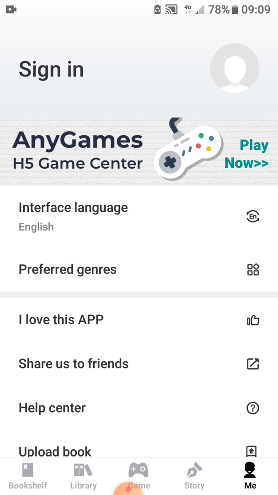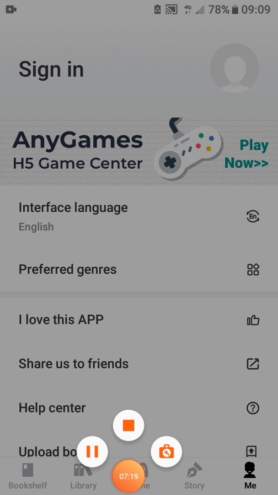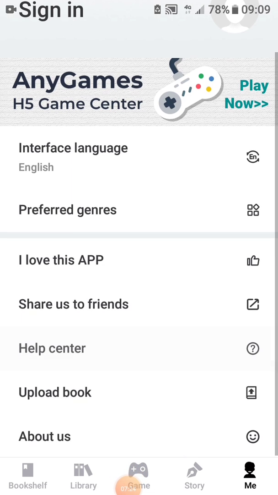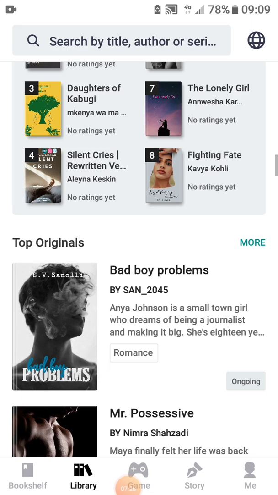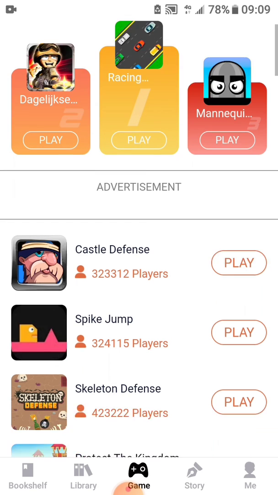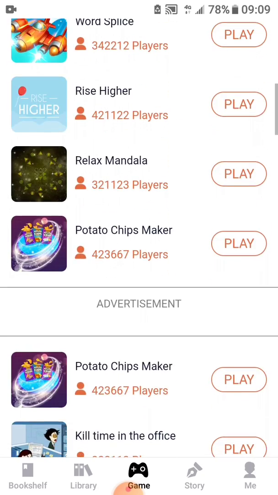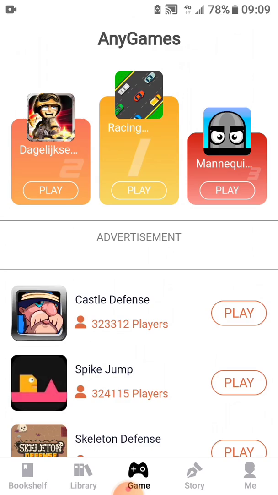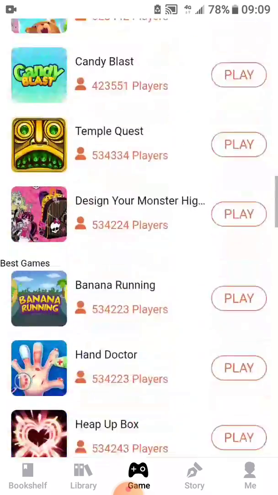And this part I haven't really explored, the games part. There's a game section of the application. Sorry, my recorder. Yeah, this is it. You can have access to quite a number of games. Whenever you're reading and you're bored, you just open the games section and be entertained.